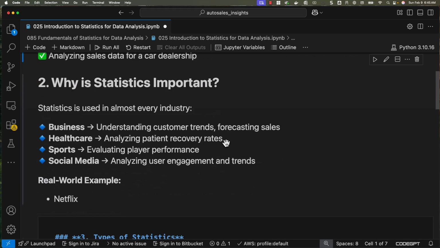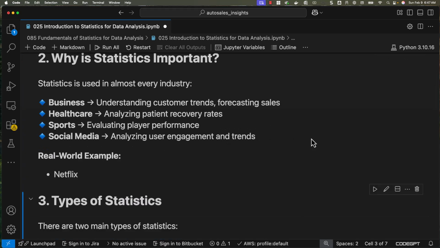You can actually take Netflix as an example. A streaming service like Netflix uses statistics to determine which movies are trending. They analyze user data to recommend shows you might like based on what similar users watch. If you are aged between 25 to 30 and are from the US, there might be a pattern for someone of a similar age. Based on their usage pattern, you will start getting the recommendations. That is how statistics is used in companies like Netflix.